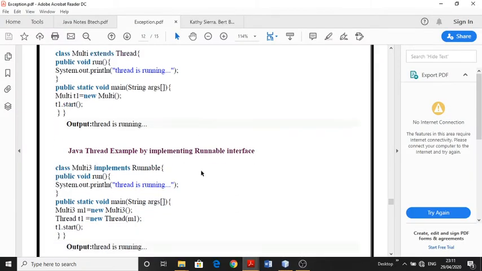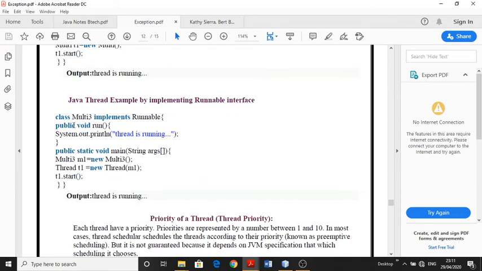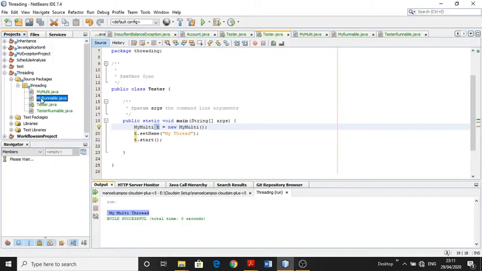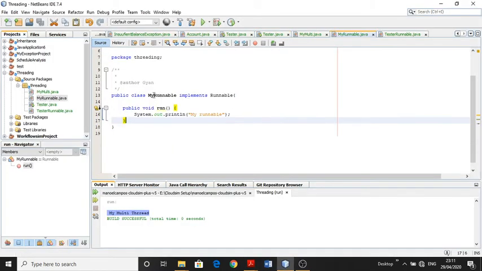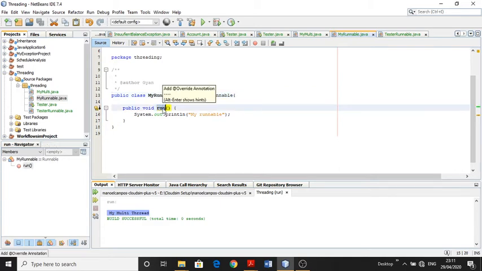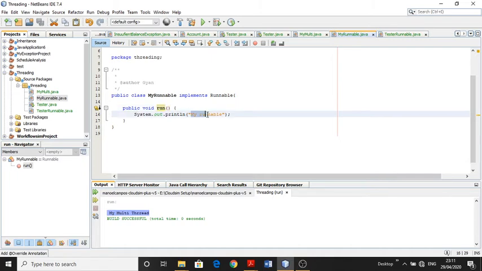Now come to another way to create a thread: create a class and implement the Runnable interface. This is the class MyRunnable class. This implements the Runnable interface. The Runnable interface has only one method. That method is run. I just override this method and put a line System.out.println MyRunnable.